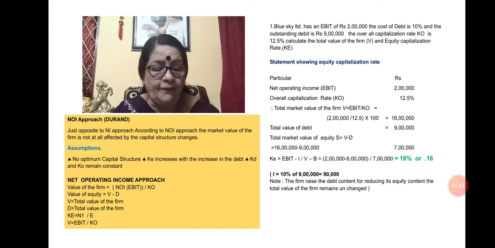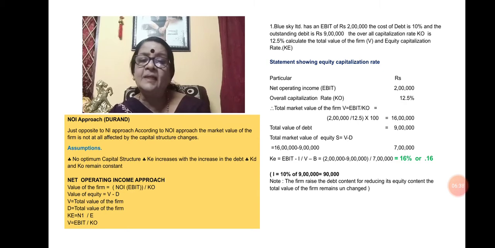So market value of equity S equals V minus D. V is 8 lakh and the value of debt D is 5 lakh. So V minus D, that is 8 lakh minus 5 lakh, is coming as S, 3 lakh.